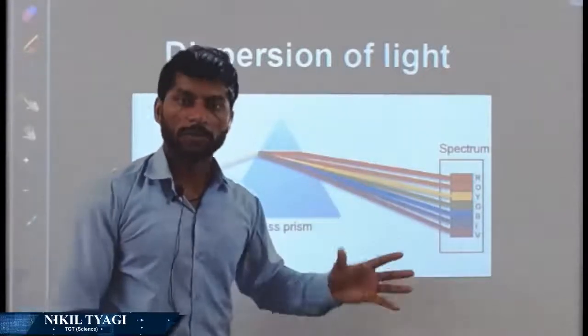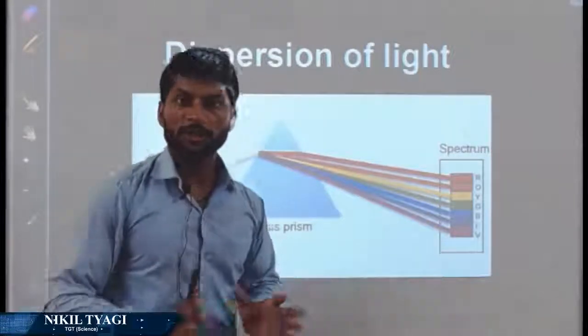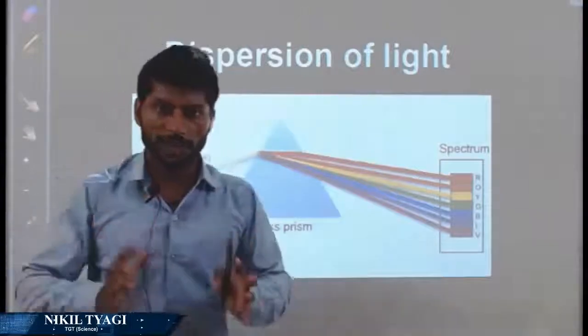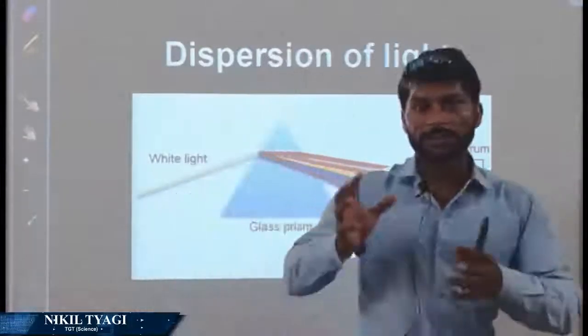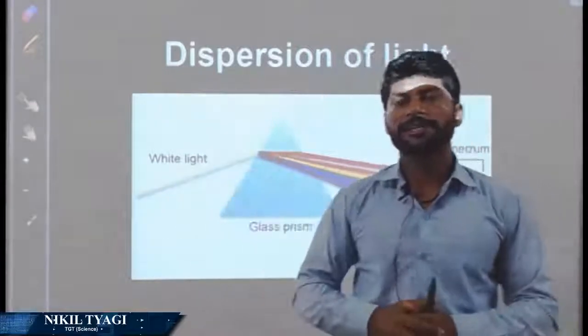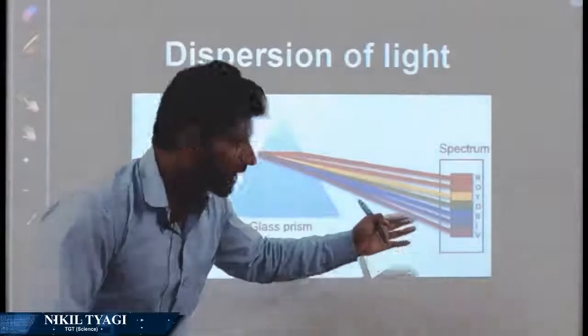It bends the most. So this is the reason, the cause of dispersion, because each color of white light has different wavelength and different speed in glass. As the white light enters the glass prism, due to different wavelength and different speed, each color is deviated at a different angle, and this is the reason for this pattern. This is the spectrum.